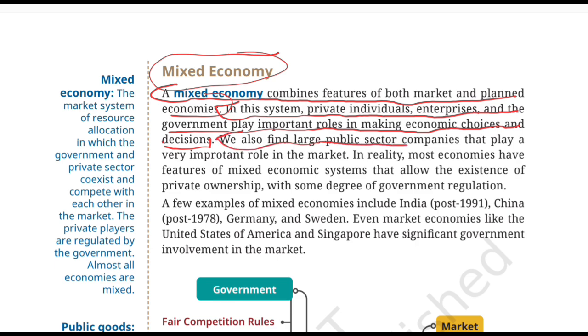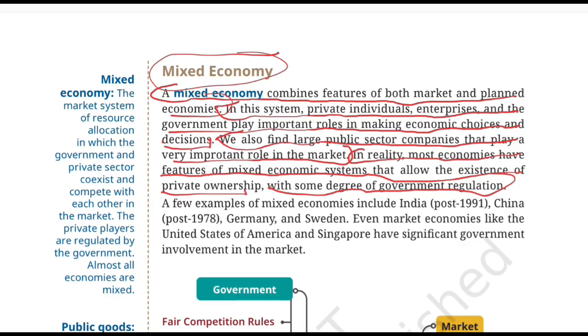We also find large public sector companies that play a very important role in this market. So a mixed economy can have large businesses owned by the government, which is called the public sector, while the private businesses also operate, which are called the private sector. So the economy can contain public sector as well as the private sector running smoothly here. In reality, most economies have features of mixed economic systems that allow the existence of private ownership with some degree of government regulation. So this is a very important line for you to focus on. Real economies are often more complicated than textbook boxes.